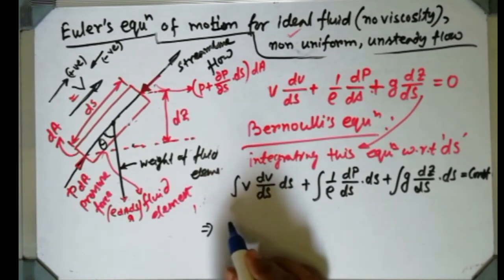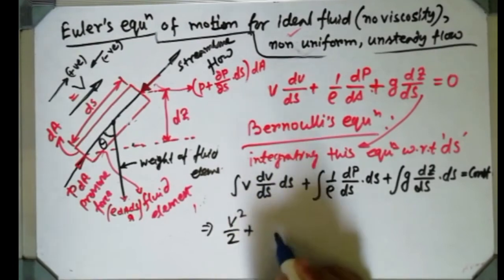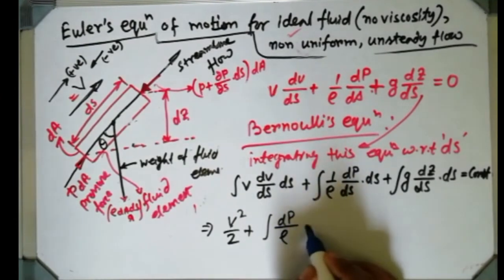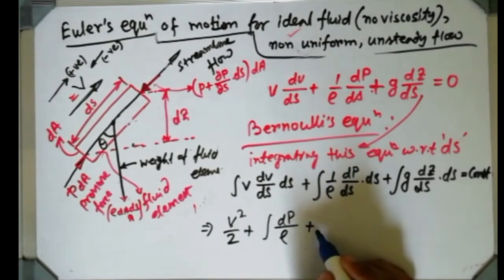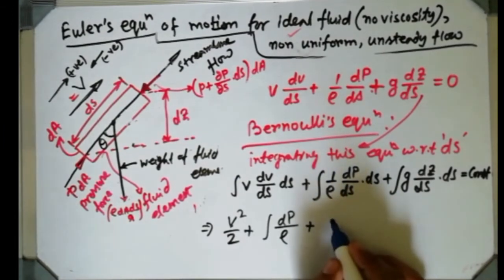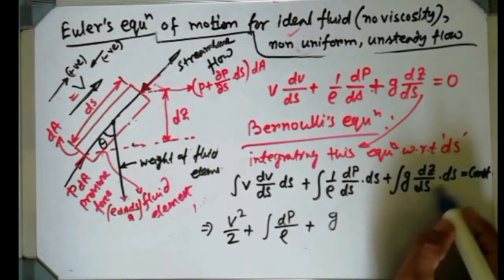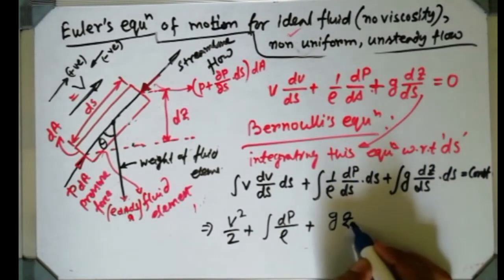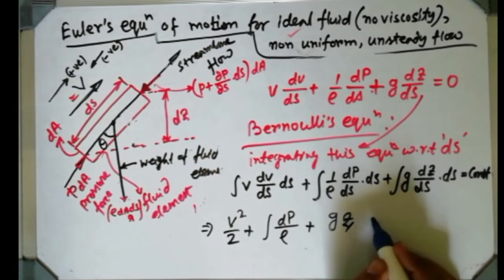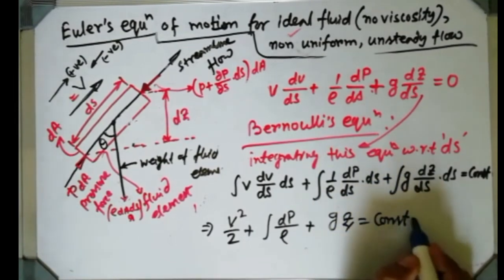The ds ds will be cancelled, and if you integrate v, it will give you v square by 2. Similarly ds ds cancelled, so it will be dp by rho. Rho is not constant, so it will not come out, because we haven't considered it an incompressible flow. If we consider that, then it will go out. Then z will be there, and dz/ds ds cancelled, so integration of dz will give you z, which is nothing but a constant.